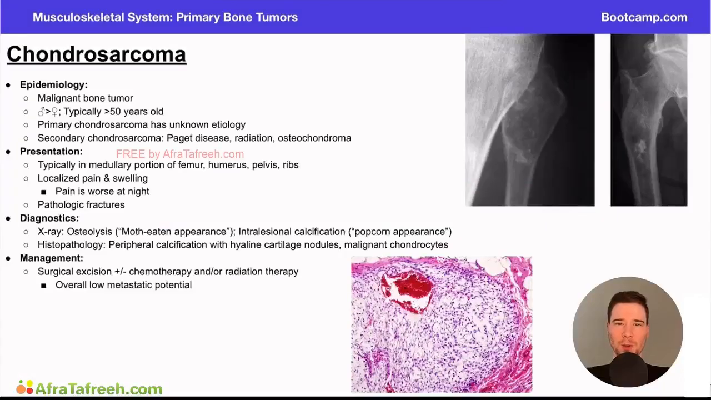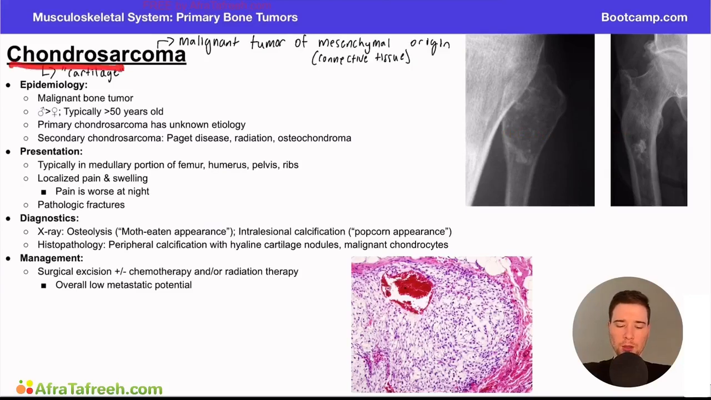So in this next video, we're going to talk about another important bone tumor, and that is chondrosarcoma. So let's break down the word here. Chondro is the Greek prefix for cartilage, whereas a sarcoma is referring to a malignant tumor of mesenchymal or connective tissue origin. And so altogether, a chondrosarcoma is essentially a malignant bone tumor that arises from mesenchymal cells or connective tissue cells that ultimately produces cartilage.